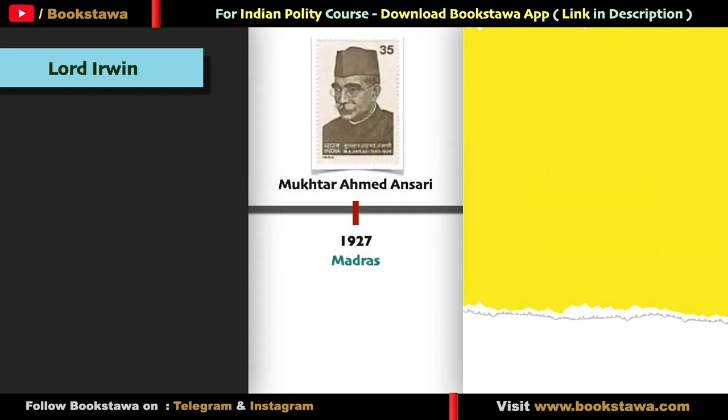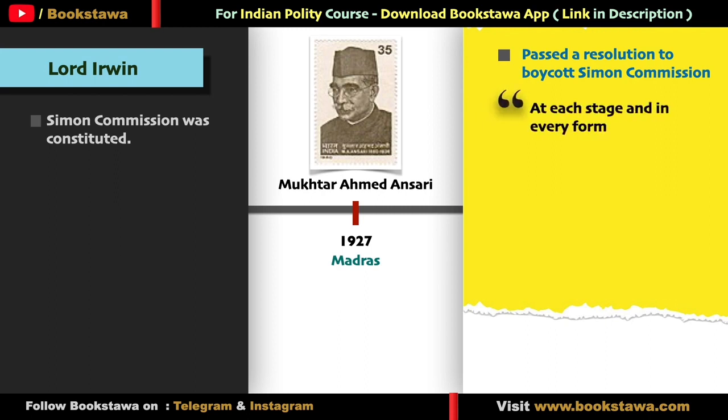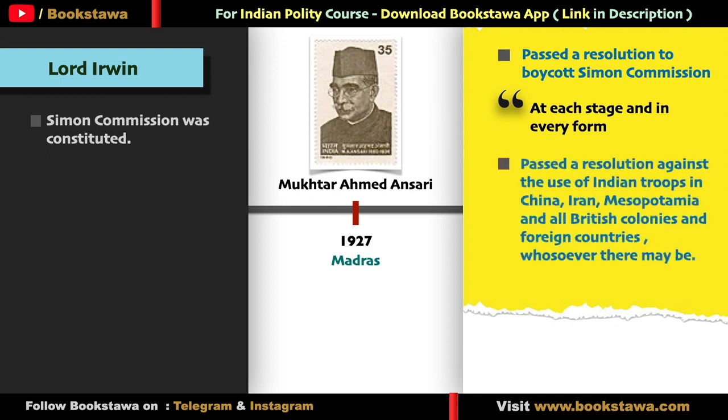After that, the next session took place in 1927, in Madras. This year, the British government appointed the Simon Commission, which did not have a single Indian member. So the Congress passed a resolution to boycott the Simon Commission at every stage and in every form. Apart from this, the Indian National Congress objected to Indian troops being sent to any foreign country and passed a resolution against it, and also proposed that Sindh should be separated from Bombay.